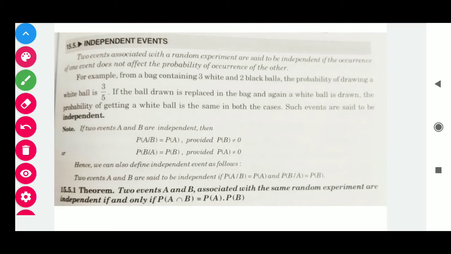Good morning, dear students. We are doing the chapter Probability, and in today's session, we will discuss independent events and problems regarding the same. So let's start. What are independent events?